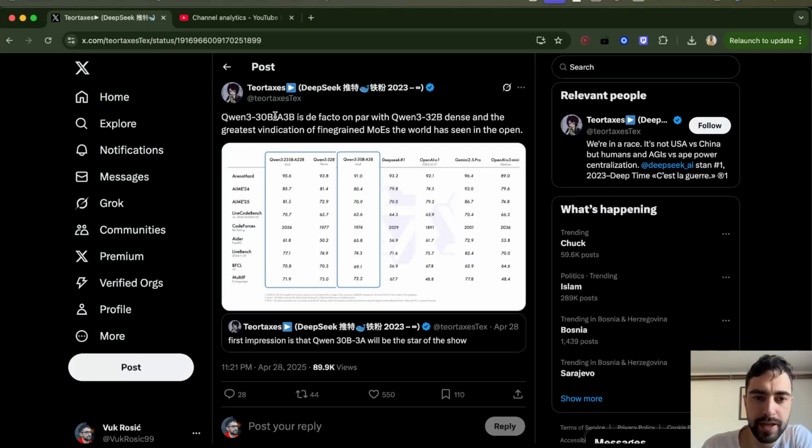Qwen 3 30B active 3B is de facto on par with Qwen 3 32B dense, and the greatest vindication of fine-grained MoEs the world has seen in open source. This person says Qwen 3 30B active 3B is de facto on par with Qwen 3 32B, and is the greatest vindication of fine-grained mixture of experts the world has seen in the open. So yeah, this model is going to be the star of the show, as this person says.